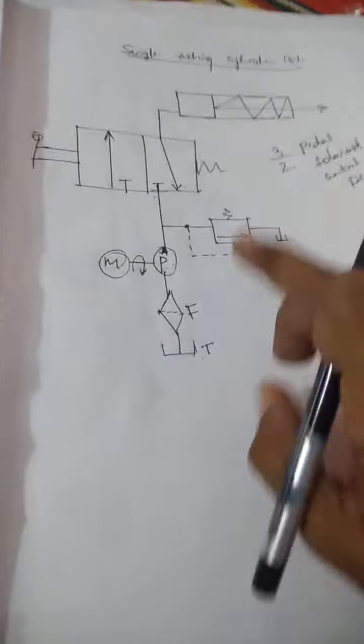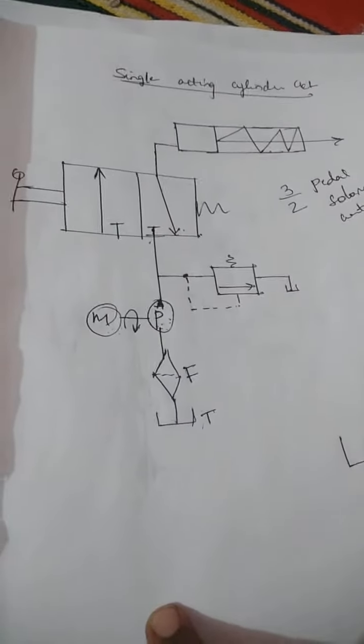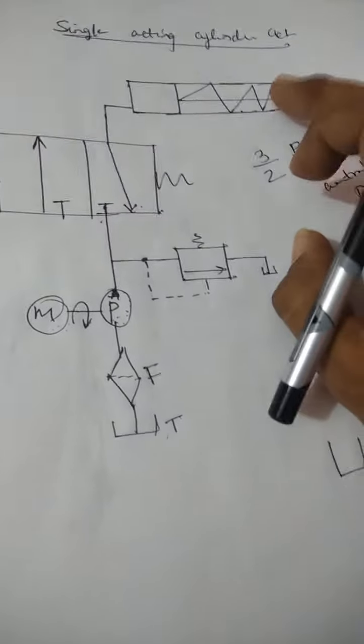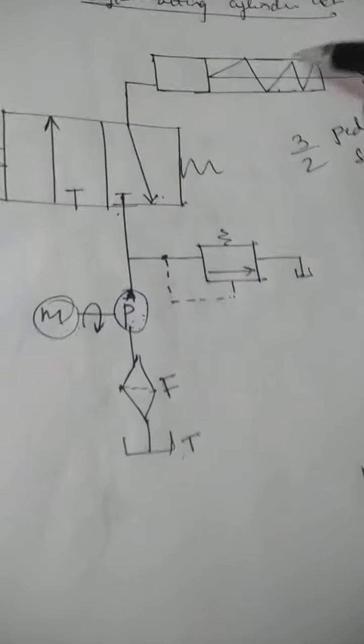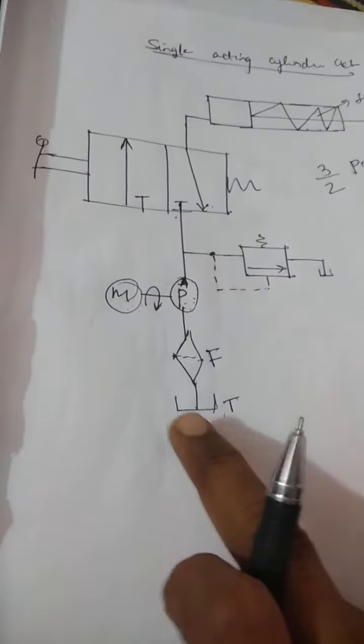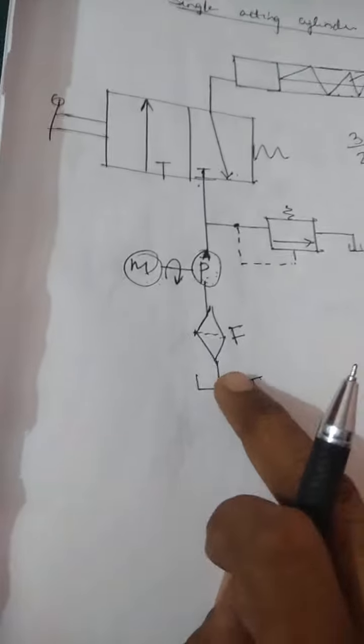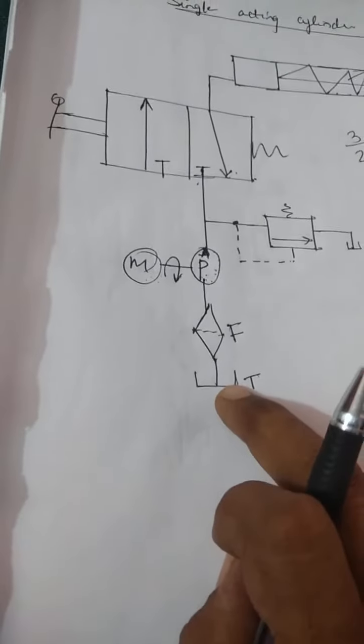This is a circuit shown in a single cylinder diagram, and here the spring is used. Once again I will explain the constructional diagram. The tank is denoted by the letter capital T, and the filter is connected to the tank.